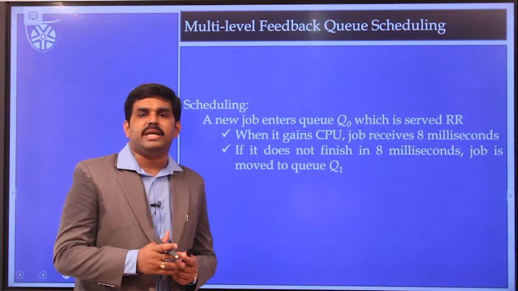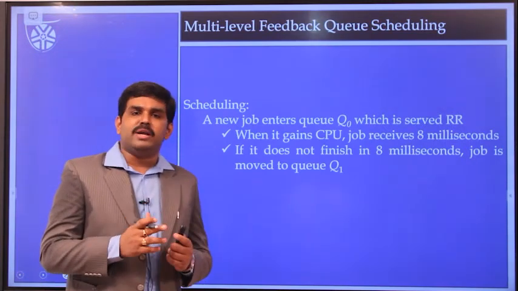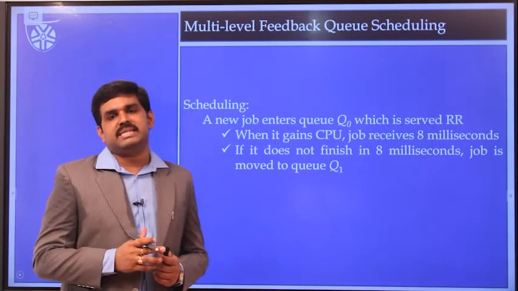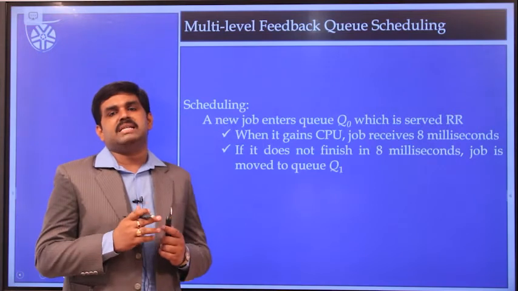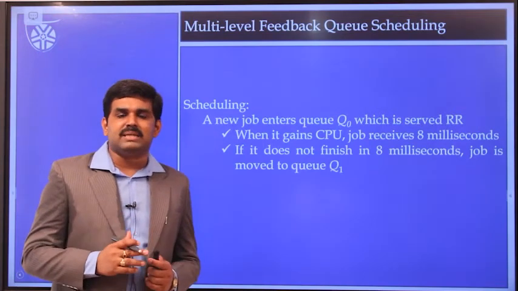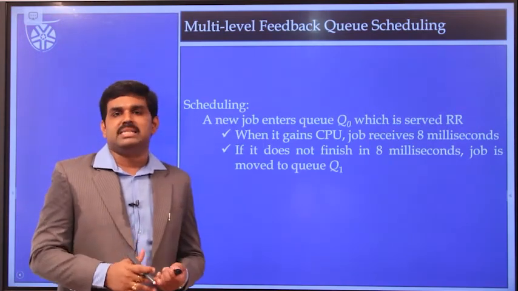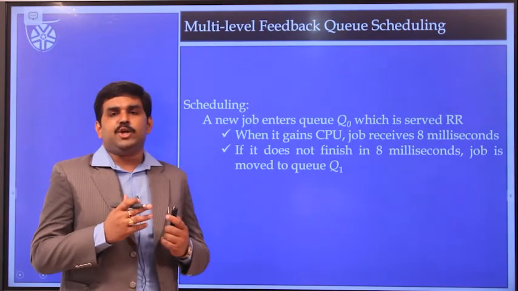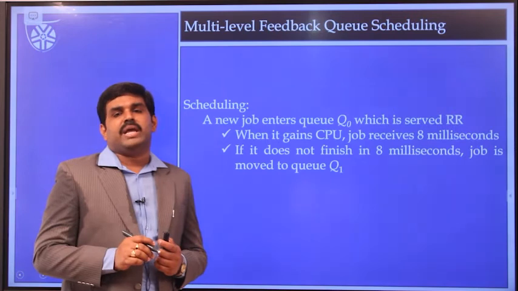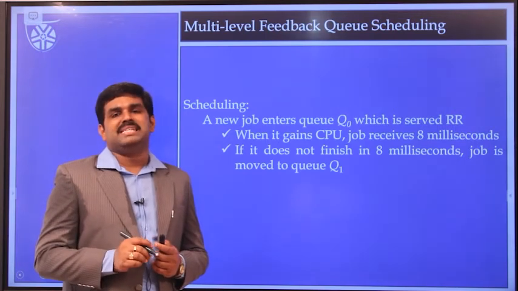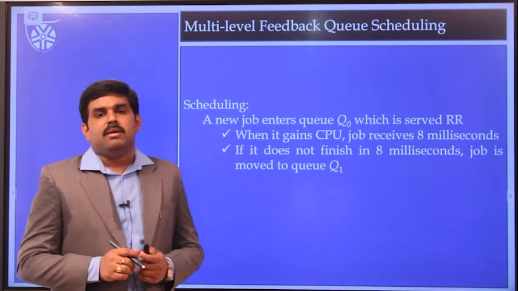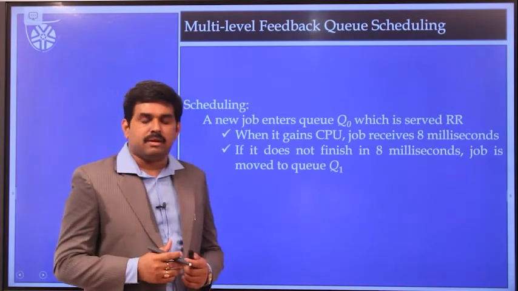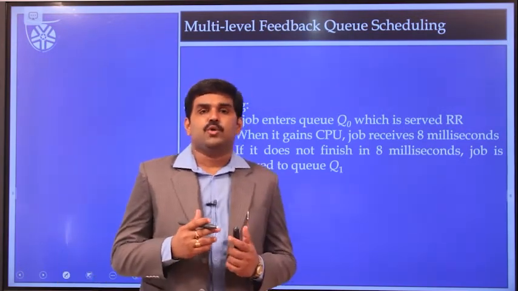In the Q1 queue also, we are following the round robin scheduling algorithm, and we are going to allocate the CPU for 16 milliseconds of time. Within the 16 milliseconds, if the process has completed the execution, okay, otherwise it will be moved to the third queue. In the Q2, we are assigning the CPU on the basis of first come first serve scheduling. Surely the process will complete the execution in the Q2 itself.